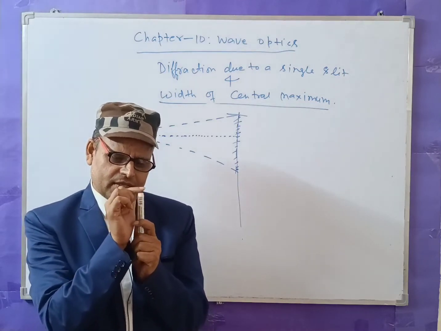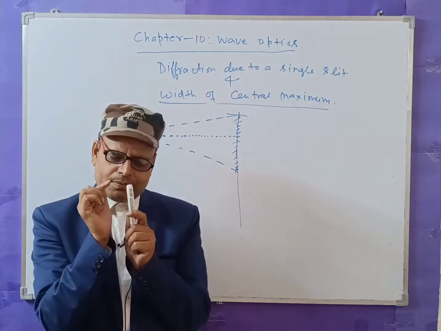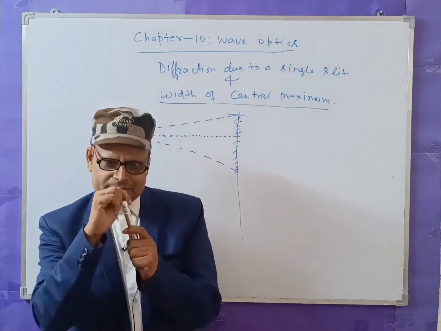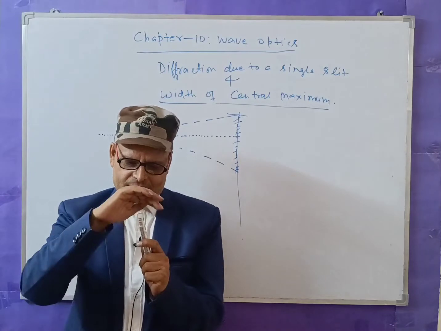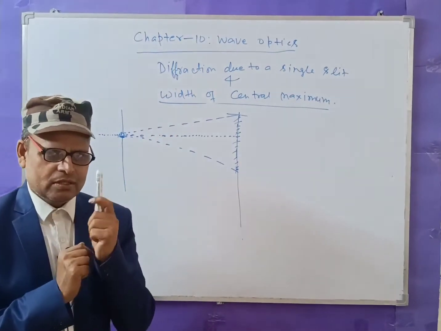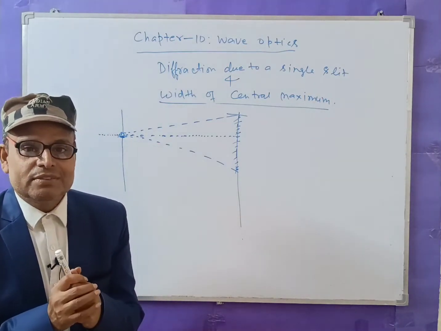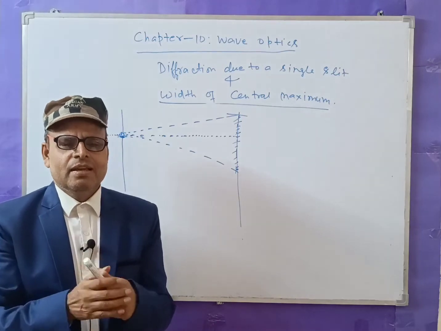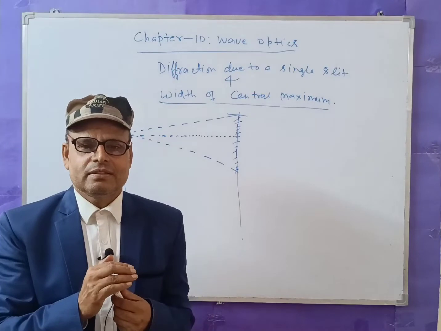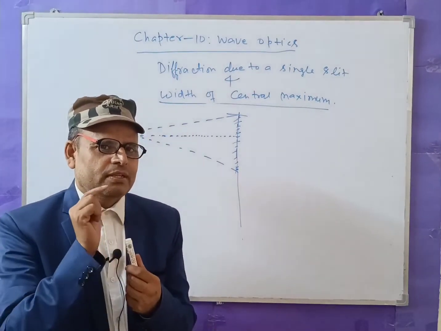So whenever it passes through the corner of the hole, it bends across the surface of the corner. This is the phenomenon of diffraction. Diffraction is the phenomenon in which light bends across the corner of a hole.